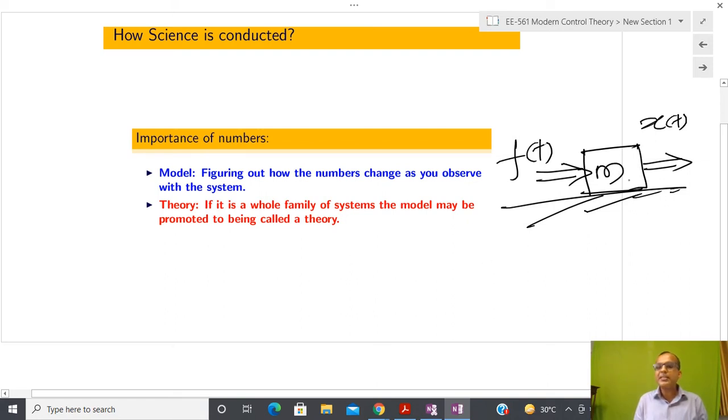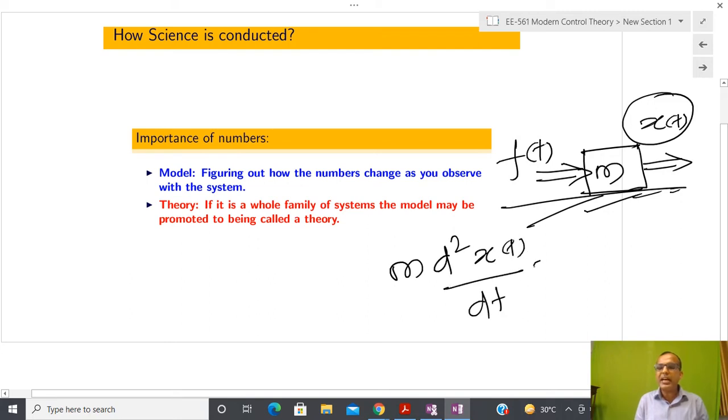You know that whatever position x(t) changes, that is given by Newton's law. So I have an idea from Newton's law, and due to that reason we are able to write.